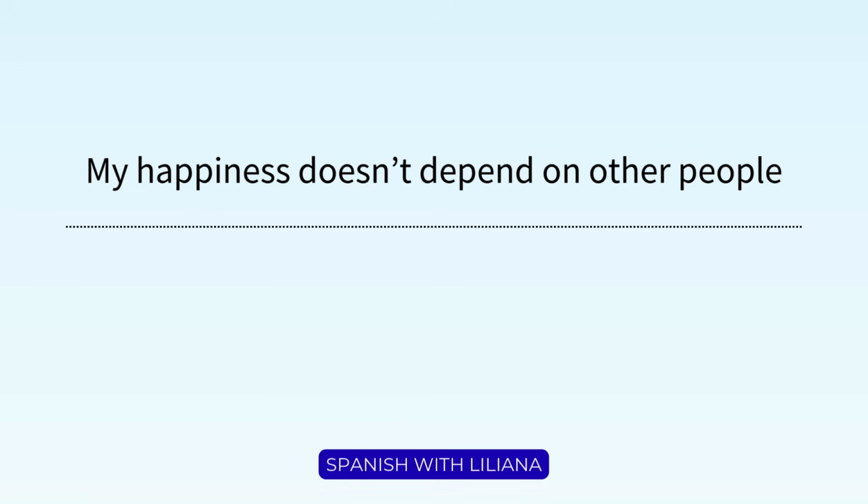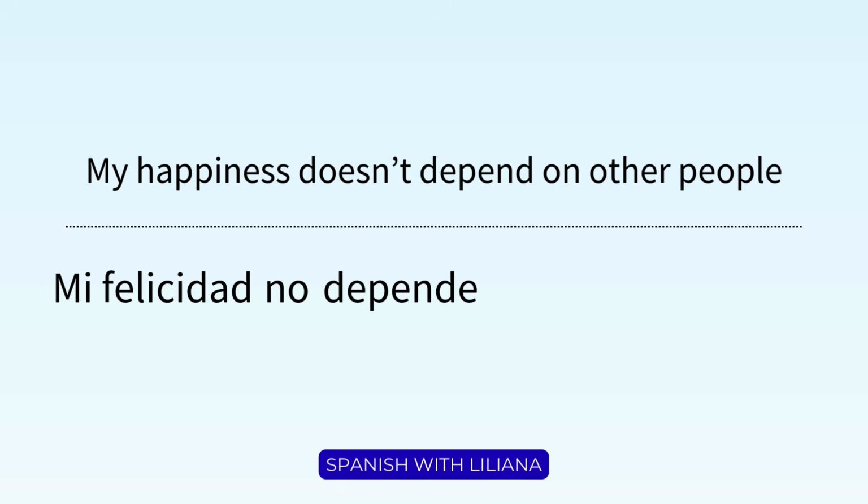The next sentence is, my happiness doesn't depend on other people. How would you say that in Spanish? Let's start with my happiness. It is mi felicidad. Then we see doesn't, but in Spanish we just use the word no. Depend, depende, on other people, de otras personas. Mi felicidad no depende de otras personas.